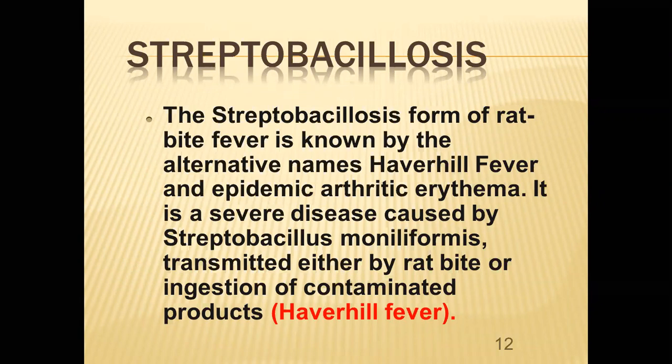It is a severe disease caused by Streptobacillus moniliformis, transmitted either by the rat bite or ingestion of contaminated products. So this is another name particularly for streptobacillosis, that is called Haverhill fever.